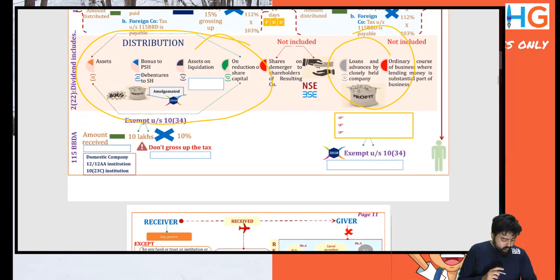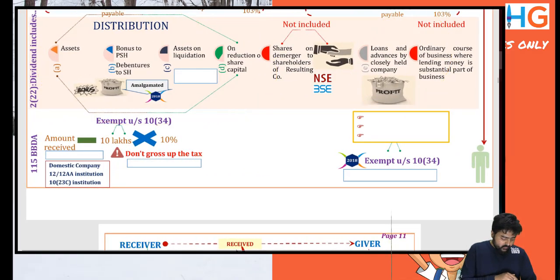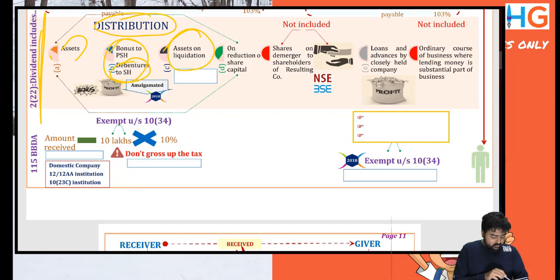For 2(22)(a) to (d), let's read the section of 2(22) first. Section 2(22) provides that distribution of assets, bonus to preference shareholders, debentures to any shareholders, assets on liquidation, reduction of capital are deemed dividend. 2(22)(e) says loans and advances by a closely held company are also a deemed dividend.